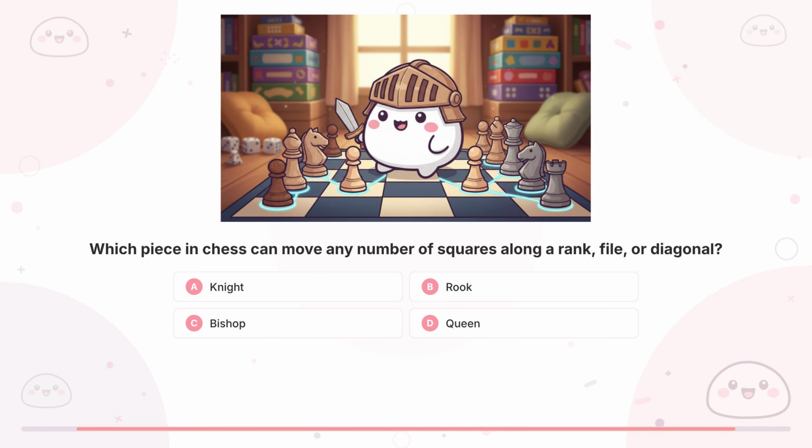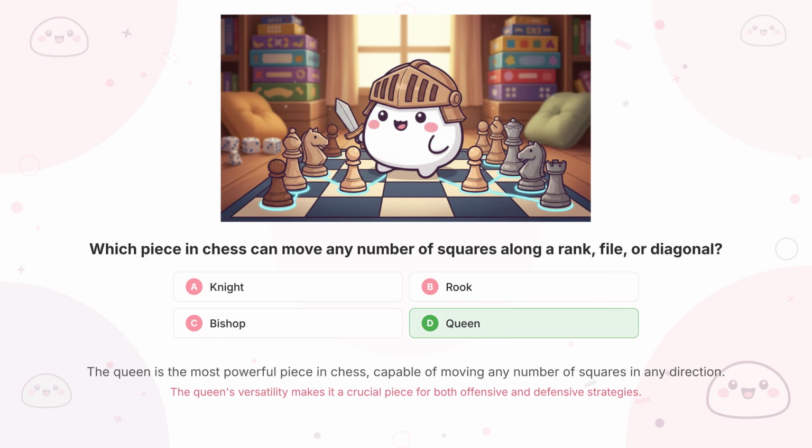Question 25. Which piece in chess can move any number of squares along a rank, file, or diagonal? Yes, the answer is D, Queen.